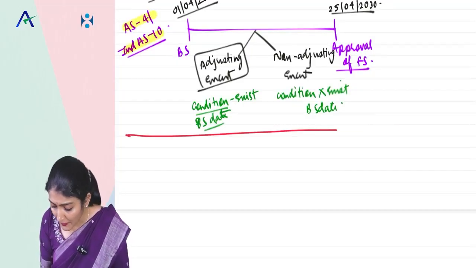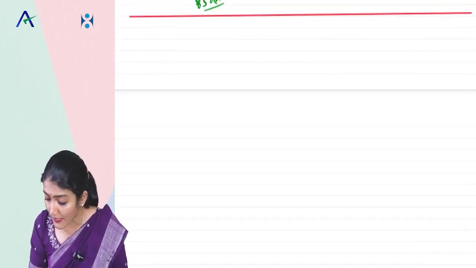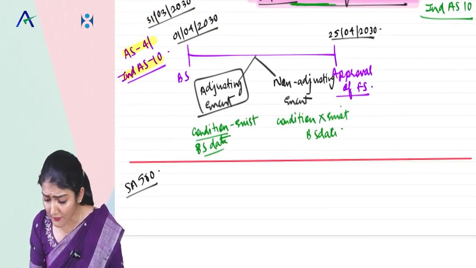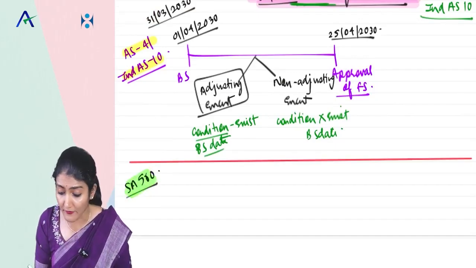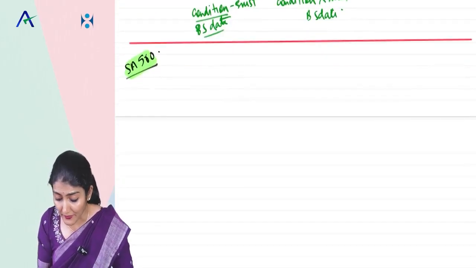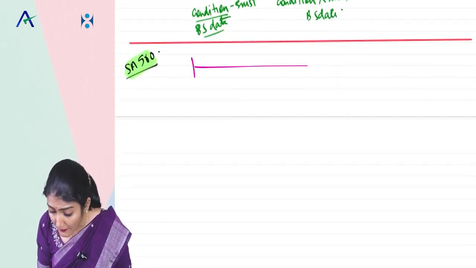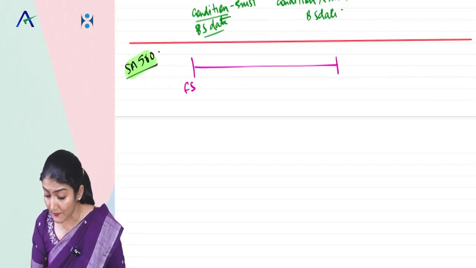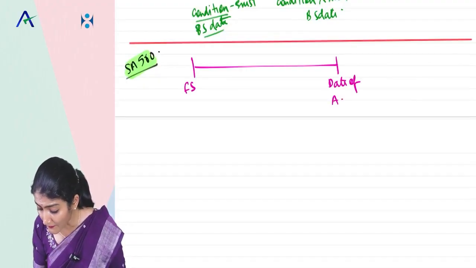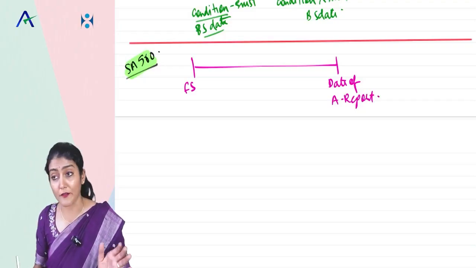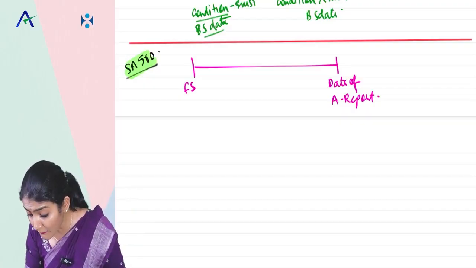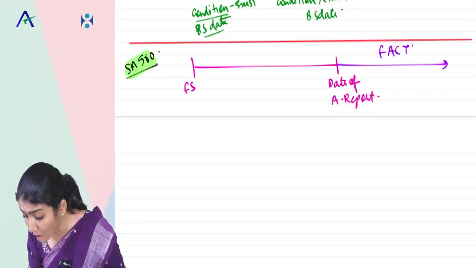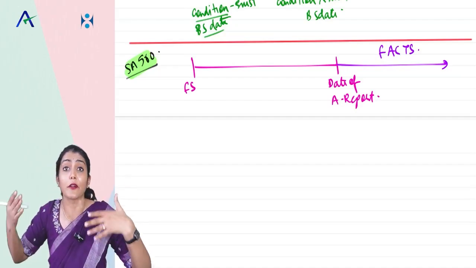Now we come to the definition of subsequent events as per SA 560. How does 560 define subsequent events? It defines them as events occurring between the date of the financial statements and the date of the auditor's report. And subsequent events under 560 do not end here, it further says the facts that become known to the auditor after the date of the auditor's report.